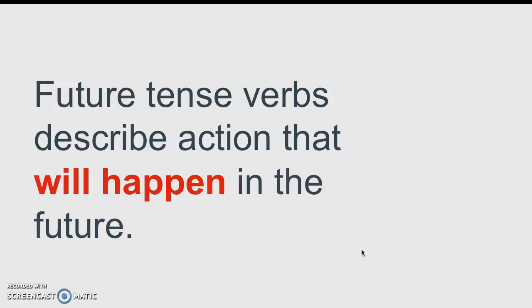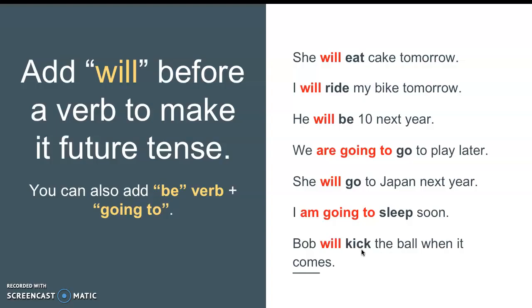So future tense verbs describe action that will happen in the future, meaning it hasn't happened yet, it's not happening right now, but it will happen. There's a few things you can add to a verb to show that it's in the future tense. One, you can add will before a verb to make it future tense. You can also add some form of the verb be plus going to turn it into the future tense.